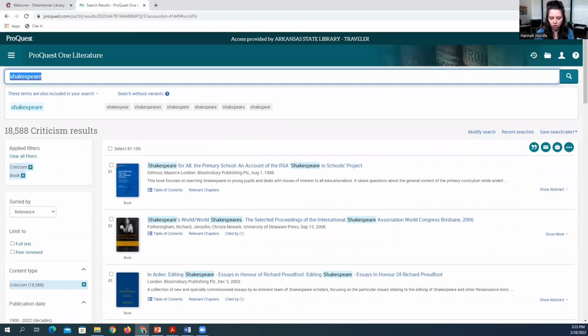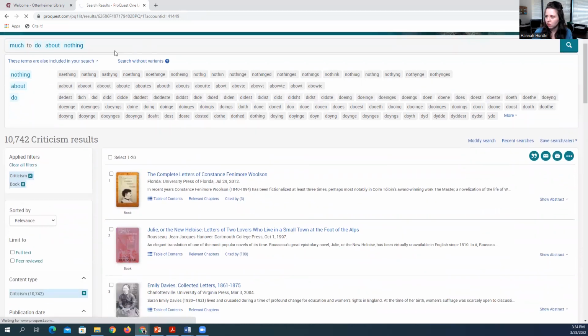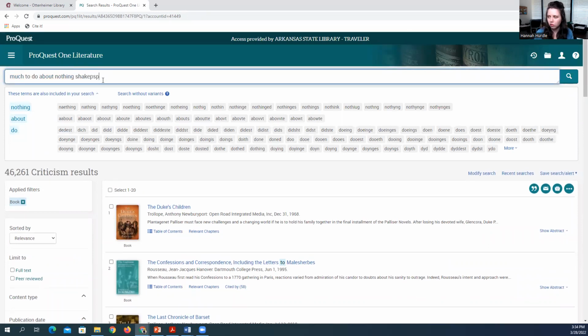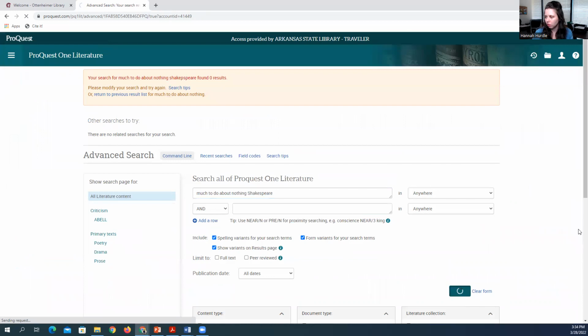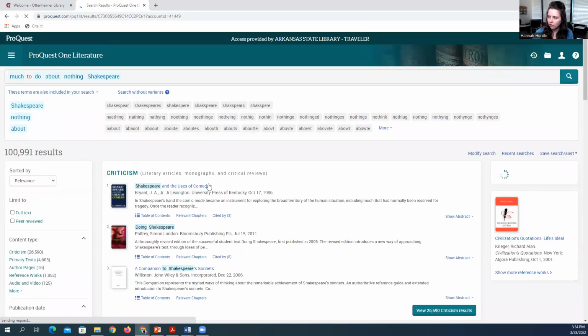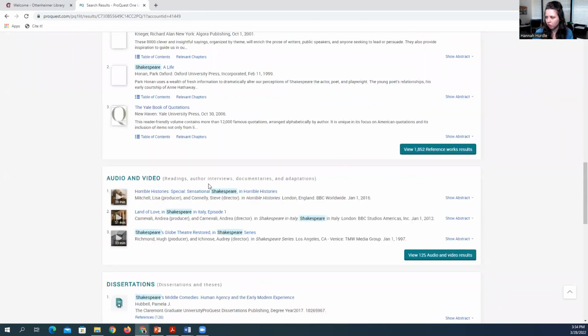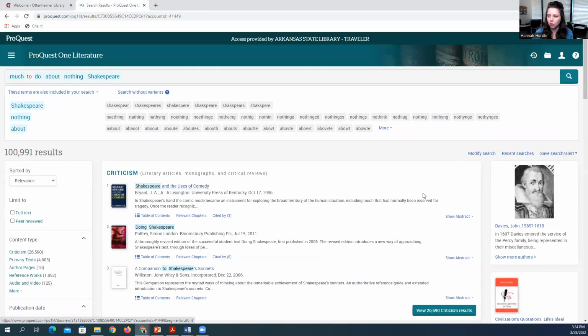Let's do criticism. I misspelled that. It doesn't seem to be pulling up that one, but you do see that it's now pulling up different searches.